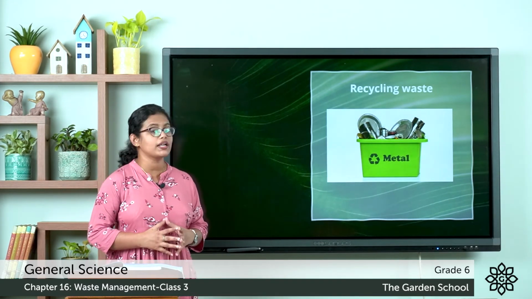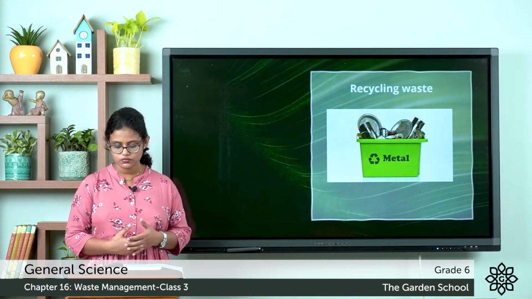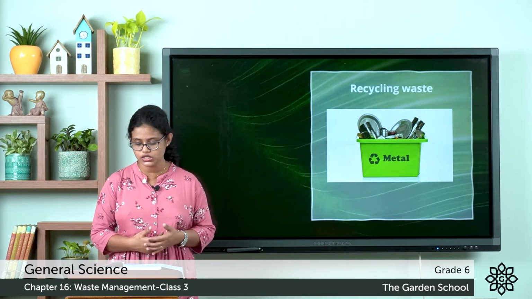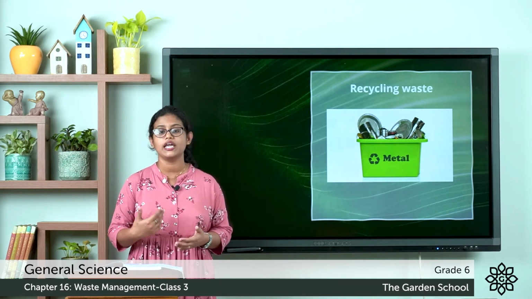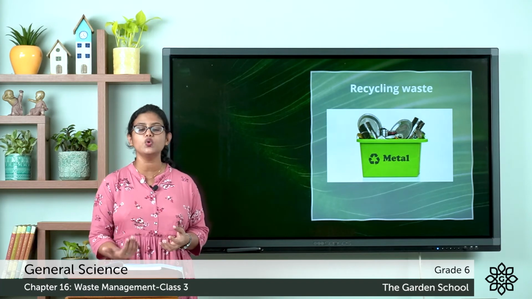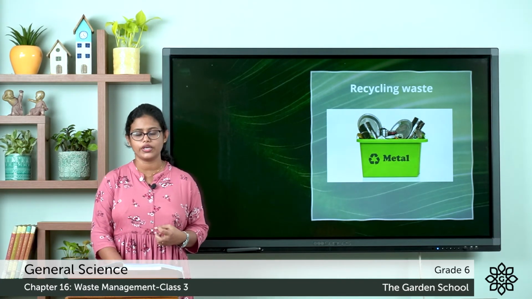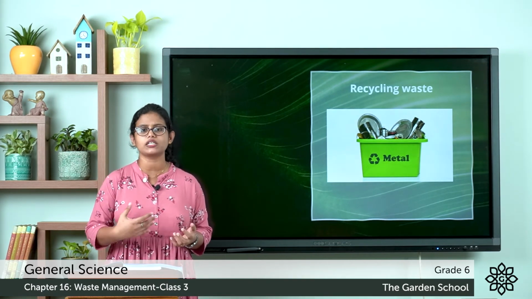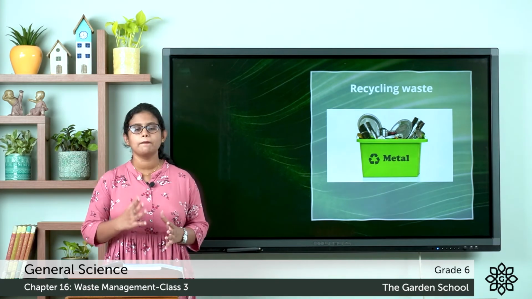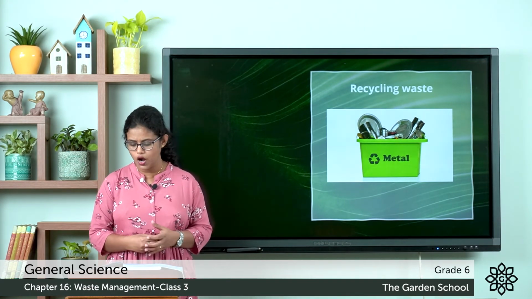Then what about metal objects? Even we can recycle metal objects. Waste metal objects are used to make new metal objects. Glass waste can be recycled to make new glass objects. So that is about recycling waste, that is converting the waste materials into new materials and objects. By recycling waste, we are actually reducing the amount of waste.